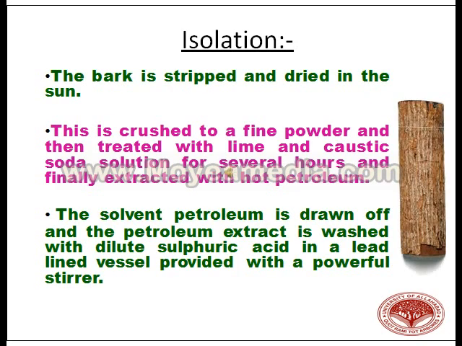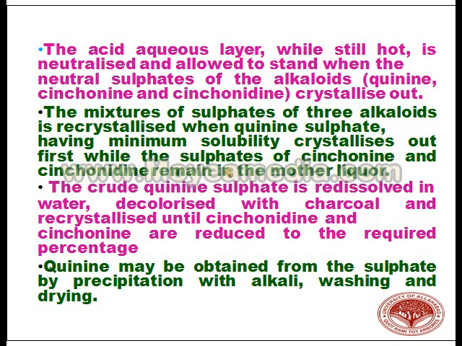This is the process by which quinine is extracted from the bark of the cinchona plant, and we get it in a form which can further be studied and analyzed. Continuation of how the quinine is extracted from the cinchona plant, and quinine is obtained from the sulfate by precipitation with alkali, washing and drying, and now it is ready to be used for further study.